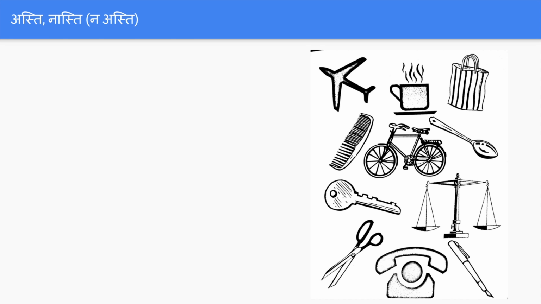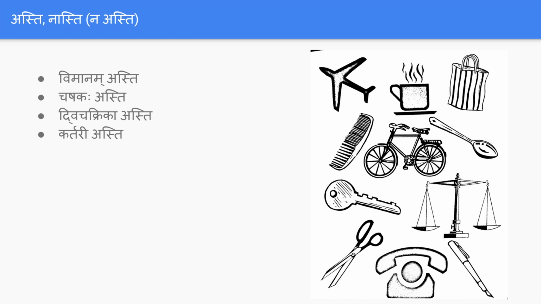So here nasti means does not exist and asti means exists. For example, vimanam asti, the flight is here, chashakaha asti, the cup is here, dvichakrika asti, the two-wheeler is here, and kartari asti, the scissor is here.